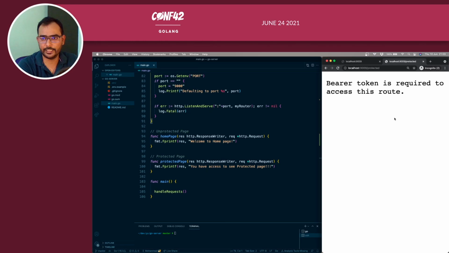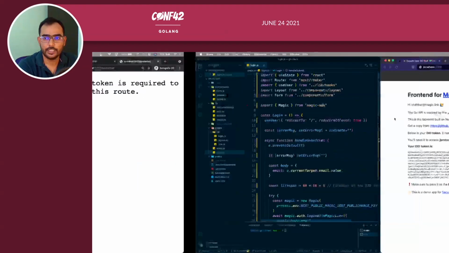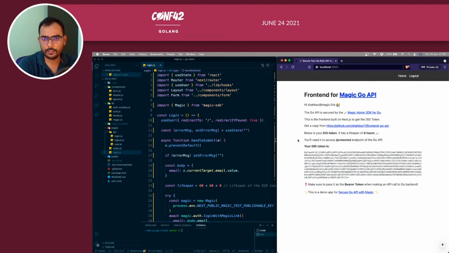So how do you get a DID token and how to use that? This is a front end of the application. You can generate a front end from multiple templates. I have used Next. What you would do is just run npx make-magic. We will see how it looks. And this is how you get a DID token similar to this.